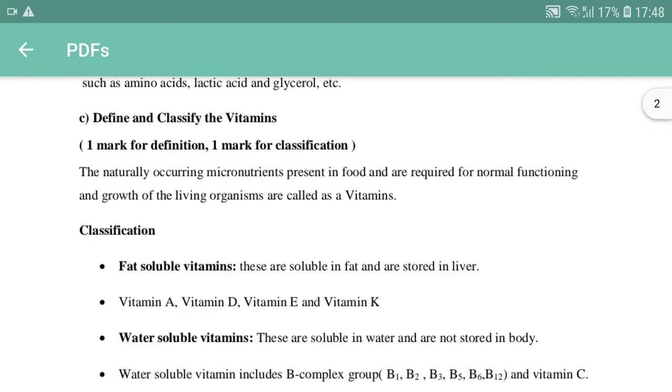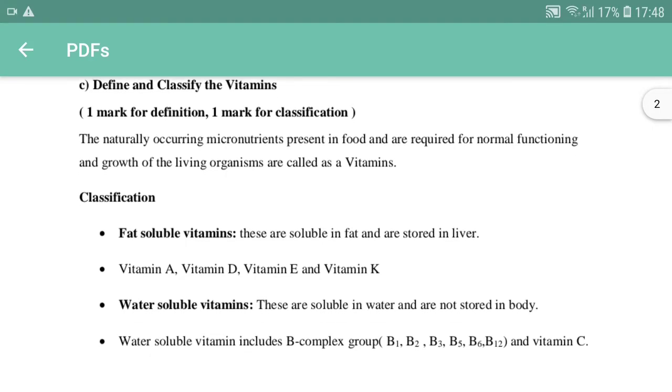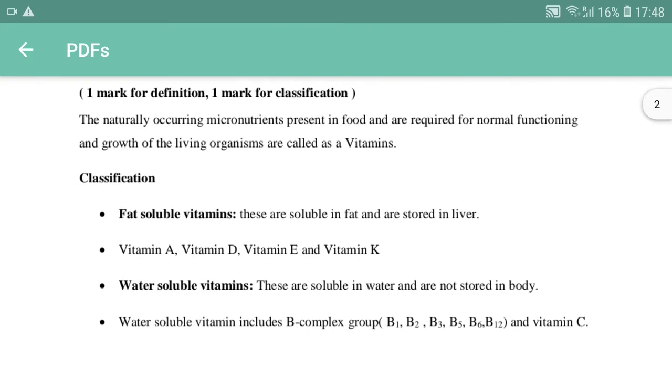Next, define and classify the term vitamins. Vita amines, which means important amines of our body. So, the naturally occurring micronutrients. Actually, the minerals and the vitamins, we call micronutrients. Carbohydrates, fats and proteins are macronutrients. So, the micronutrients present in food and required for normal functioning and growth of living organisms, we call vitamins.